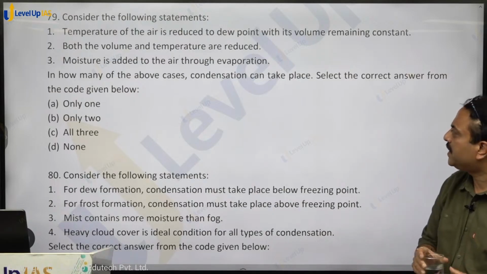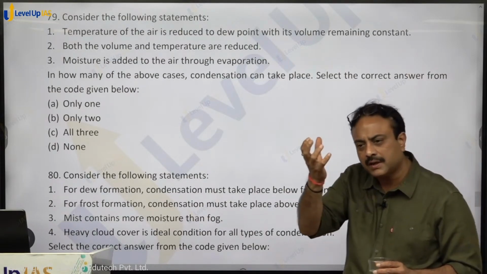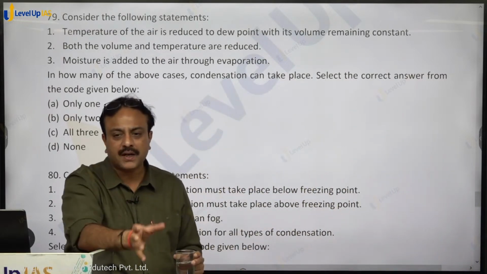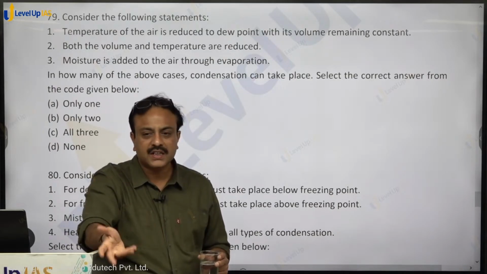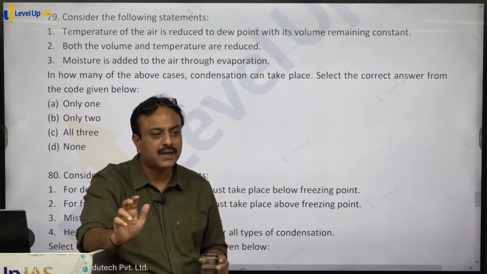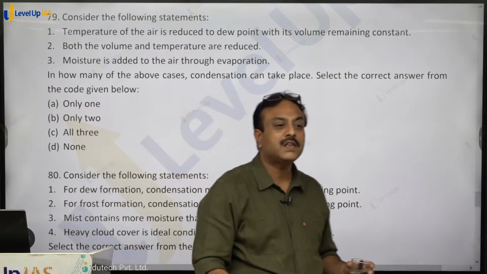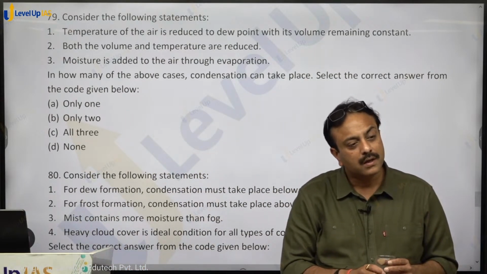Statement number 1. Temperature of air is reduced to dew point with its volume remaining constant. Temperature is reducing, volume is same. Irrespective of volume, temperature is reducing, so the capacity of the air to hold moisture will reduce. So condensation can take place. Even if both the volume and temperature reduce, condensation will happen. Volume is reducing, temperature is also reducing.